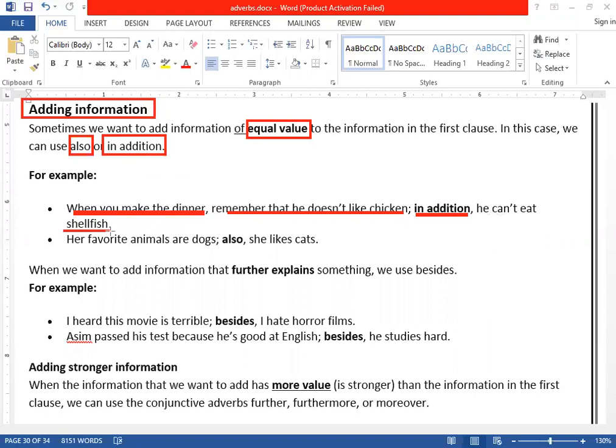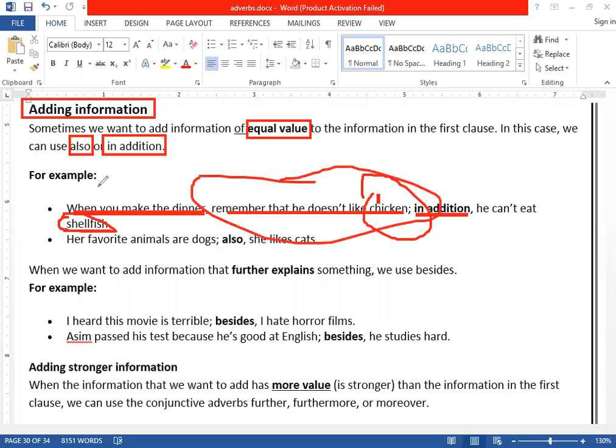"In addition" we have used because we want to give more information related to the first one. It was chicken, and the second one, shellfish. So you have provided information in the first clause, and then you want to provide information in another clause as well, to connect. And we have used "in addition".